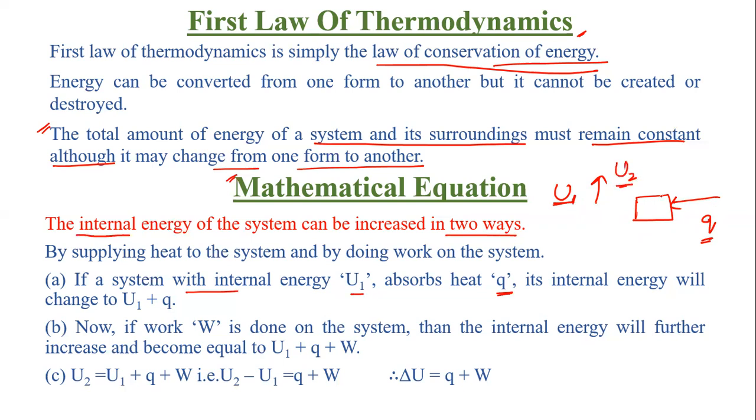Obviously, if you're giving some amount of heat, the particles will move here and there. Your kinetic energy will increase. So it means your internal energy will also increase. Clear?